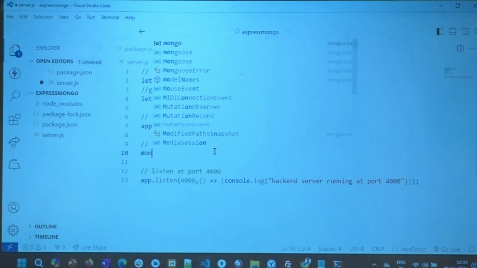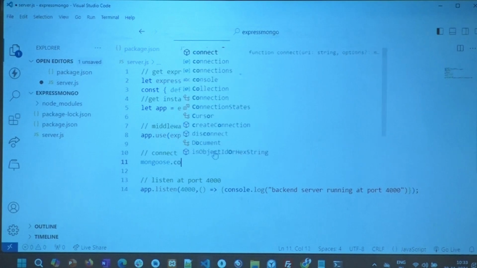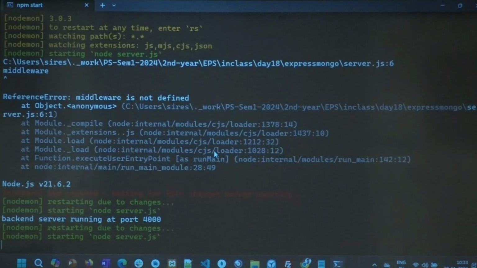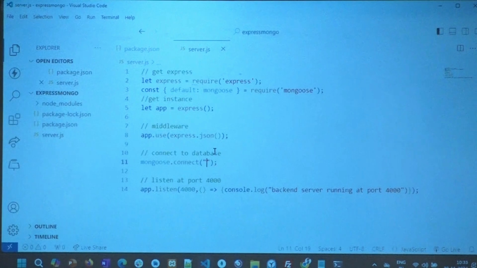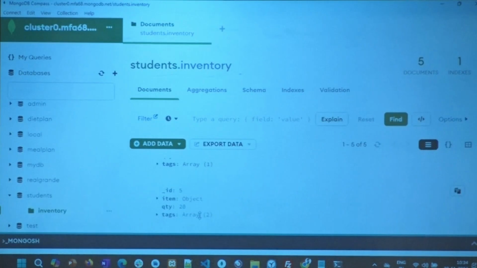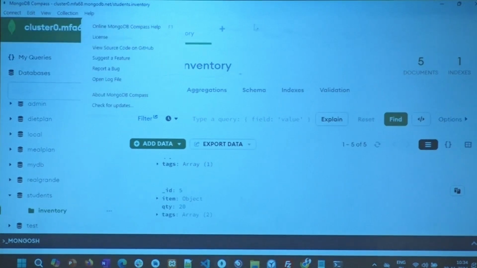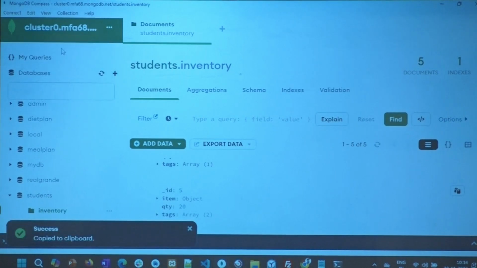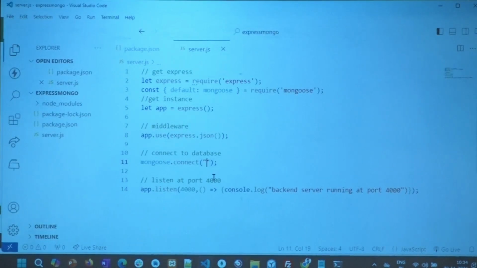Now let me use Mongoose and say mongoose.connect. Right? Here is where I'm going to give the connection string. Right? So first, yeah, I'm going to give the connection string. Let me go here. This is what, please? This is my connection to the remote database, right? Look carefully. I can always go click on these 3 dots and say copy connection string. Okay? And I can paste it there.